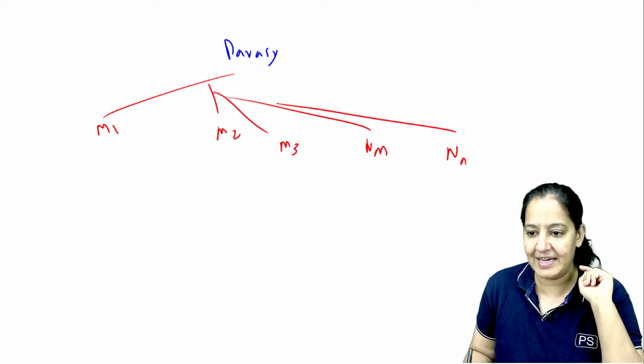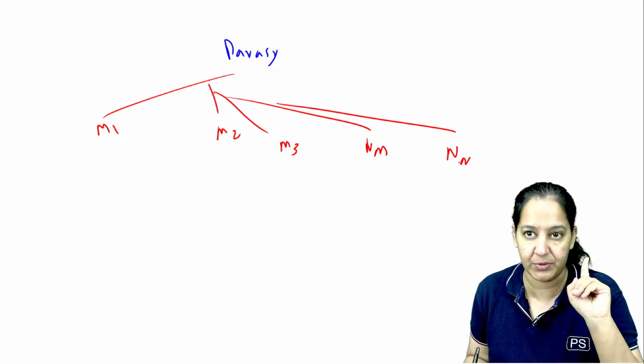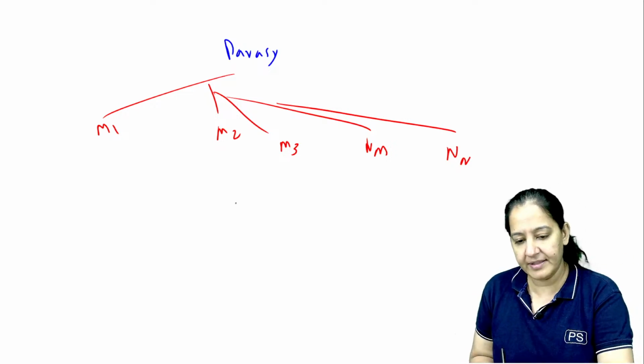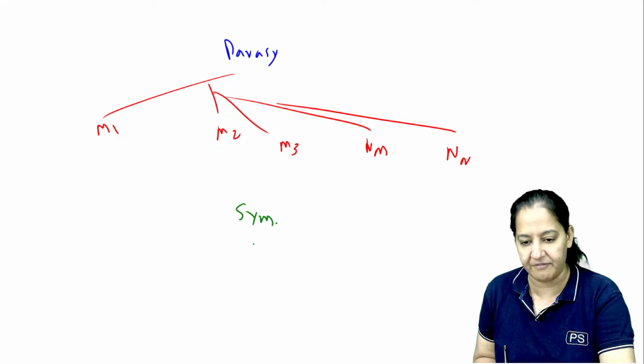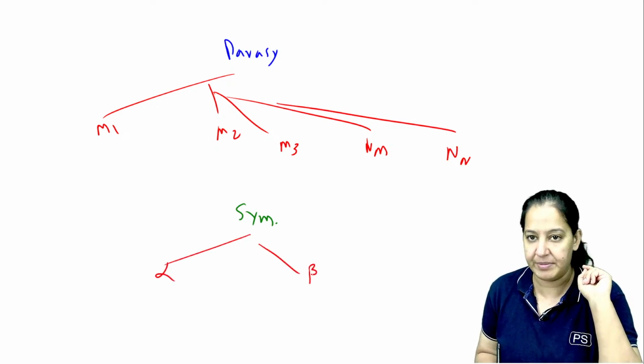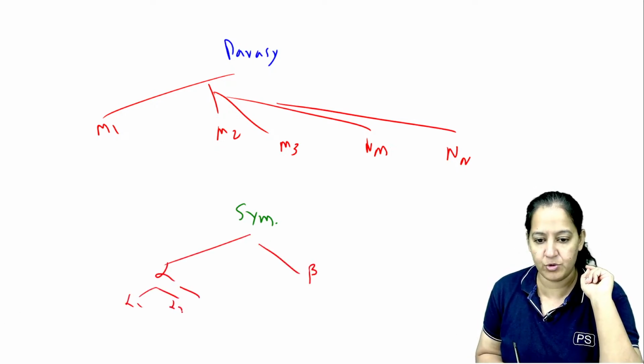NM and NN; in nicotinic there is no N1, N2, it is NM and NN. And in the sympathetic system we have alpha and beta. We have alpha, we have beta. Alpha is of 3 types: alpha 1, alpha 2, alpha 3.